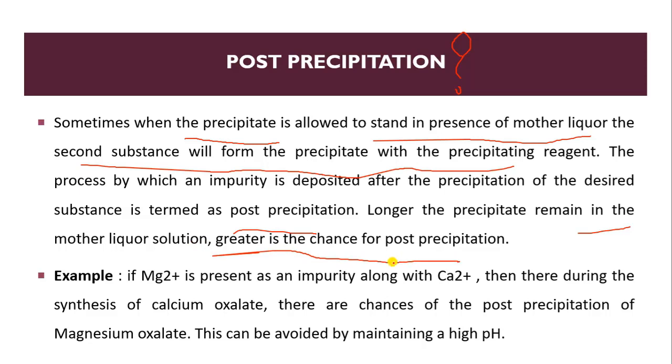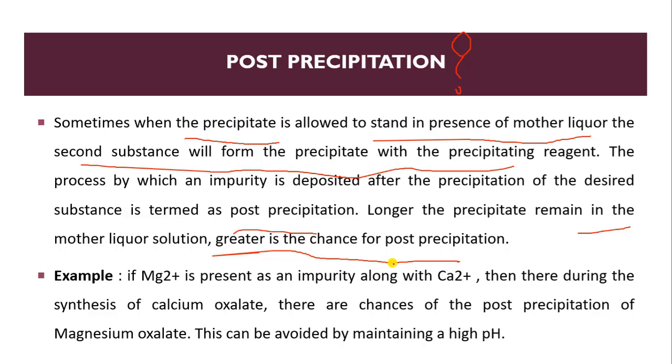Greater chance for reaction. So when we are performing gravimetric analysis, we have to avoid this kind of post-precipitation, because it is not removed by washing and will not be removed by ignition either. So we have to do our steps very fast, so that we do not give a chance for this kind of post-precipitation. How can we avoid it? Obviously we have to do all these steps fast.